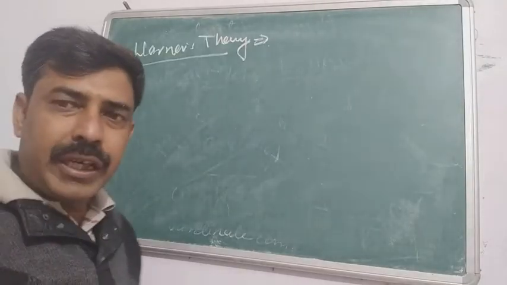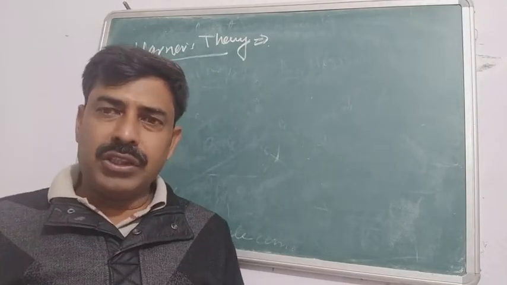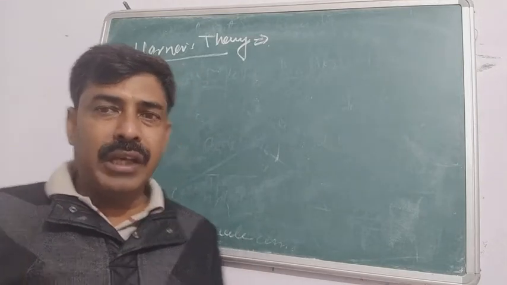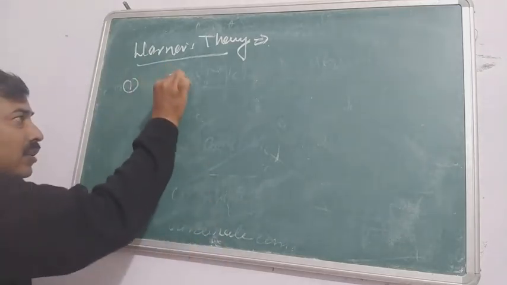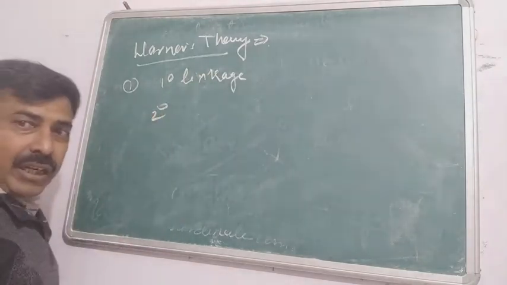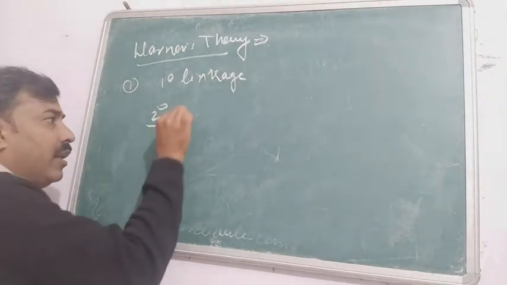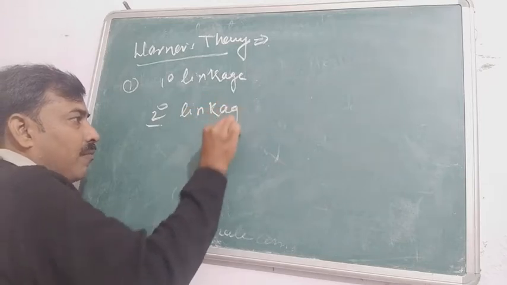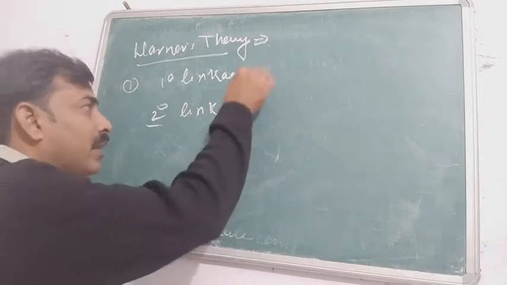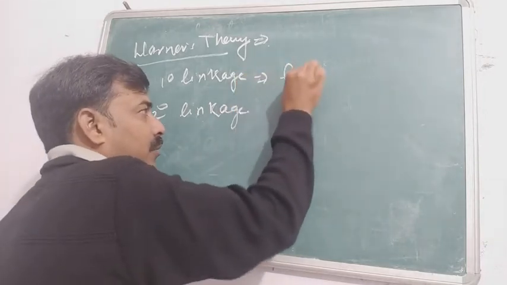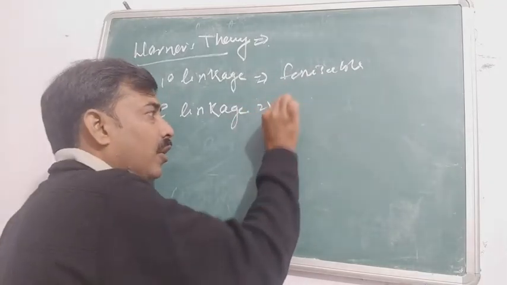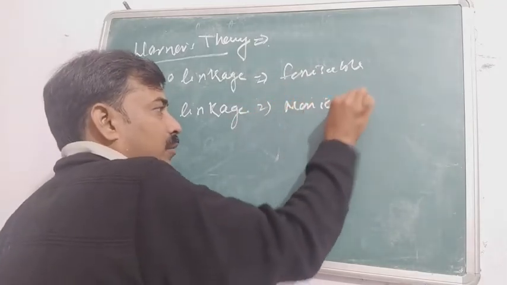So what does Werner's theory say? According to Werner's theory, in the case of the coordination compound, there are two different types of linkage. The first type of linkage is called primary linkage, and the second type of linkage is called secondary linkage. He also says that the primary linkage is ionizable, whereas the secondary linkage is non-ionizable.